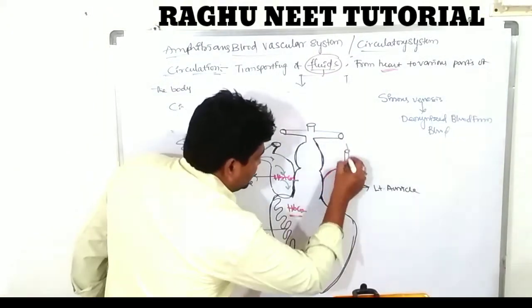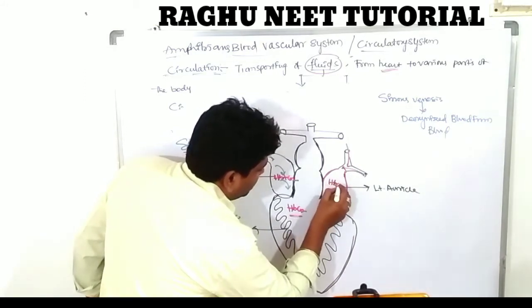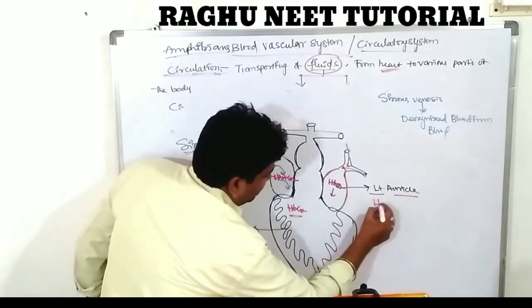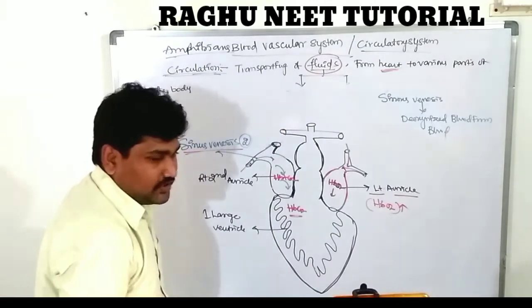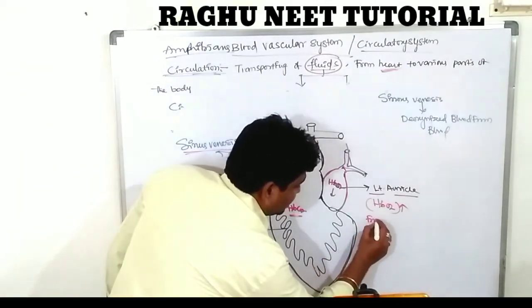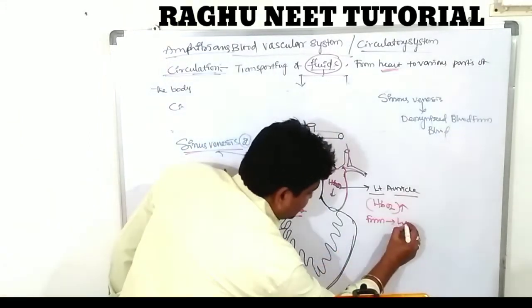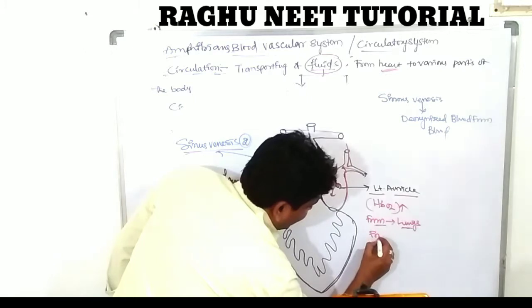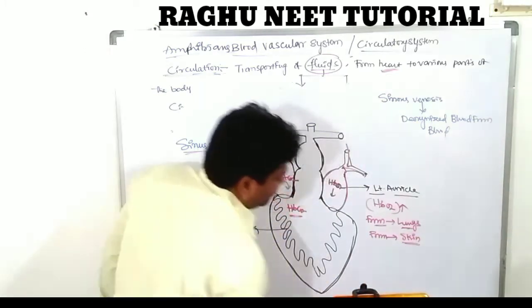The left auricle carries oxygenated blood. Clear? Oxygenated blood from the lungs in terrestrial conditions, and from the skin in aquatic conditions.